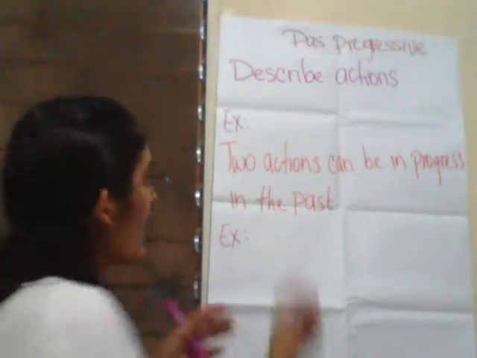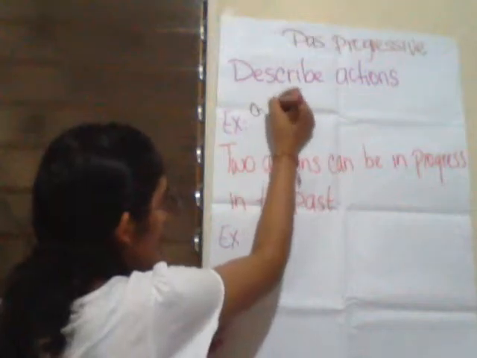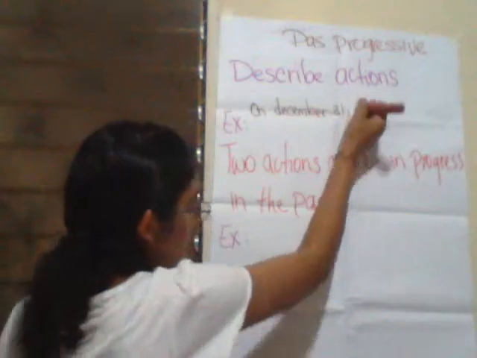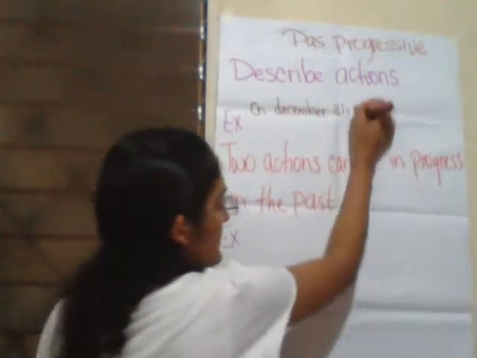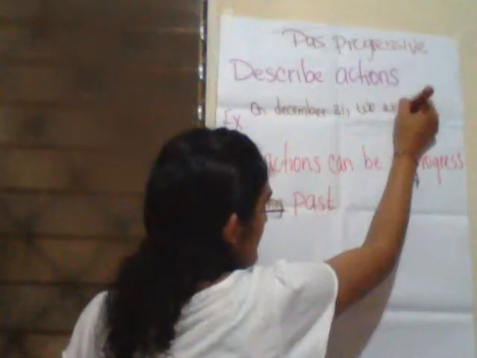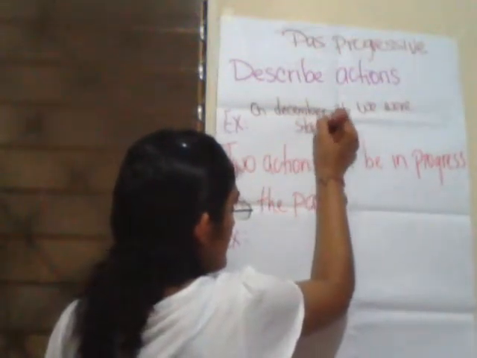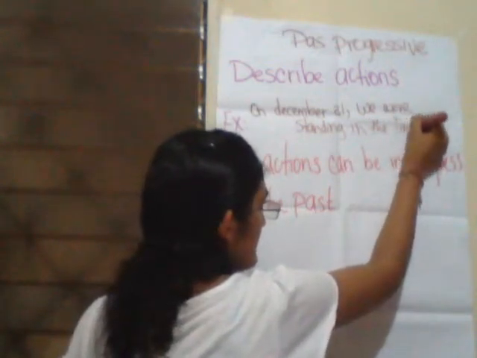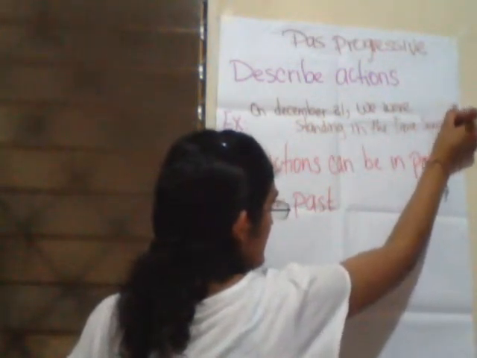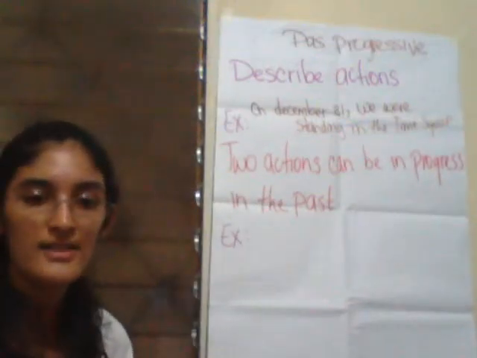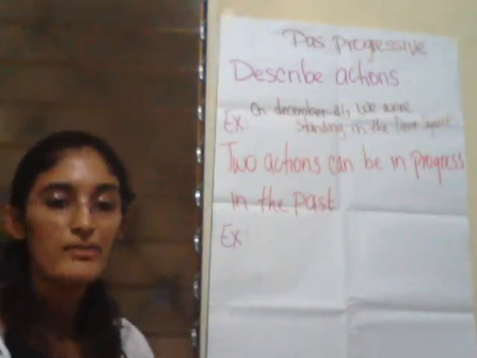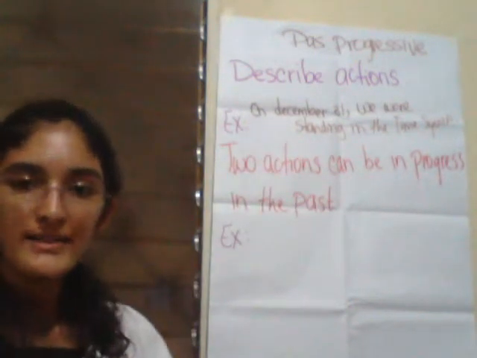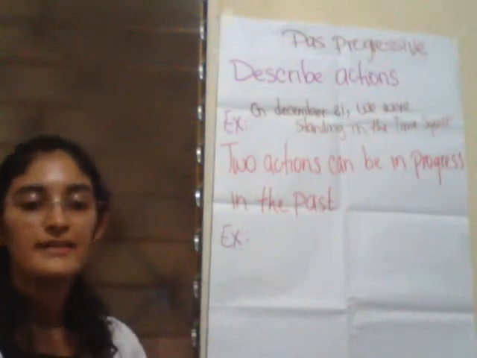For example, on December 31st, we were standing in Times Square. As I said before, it describes actions that were in progress at a time in the past.